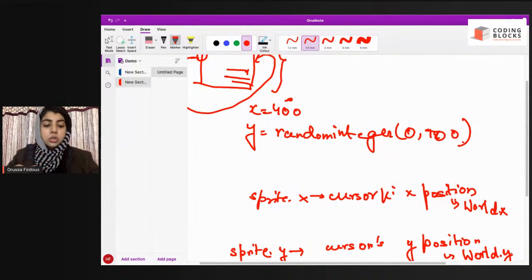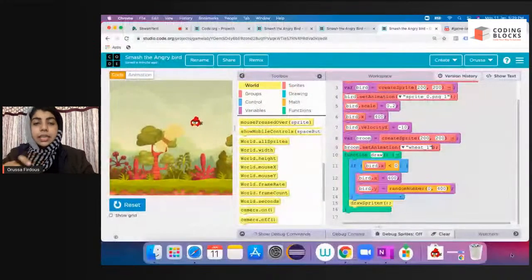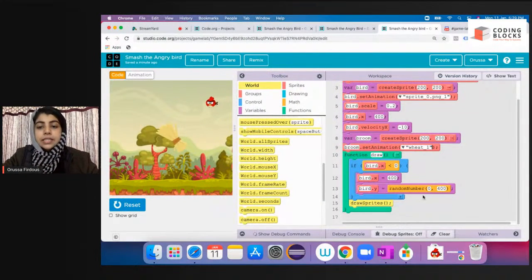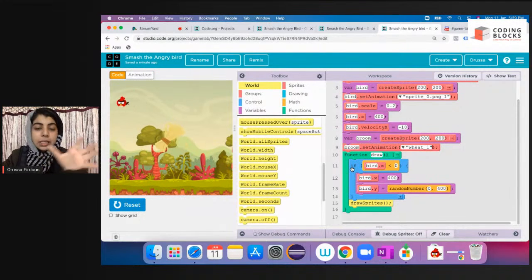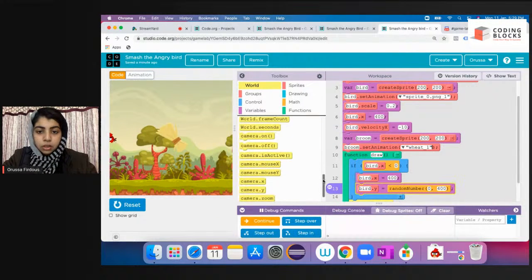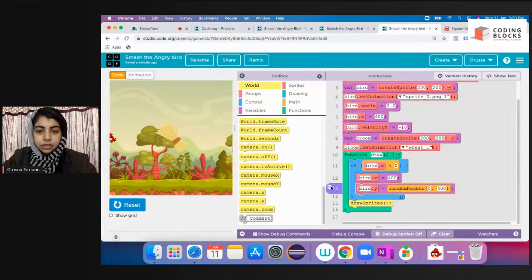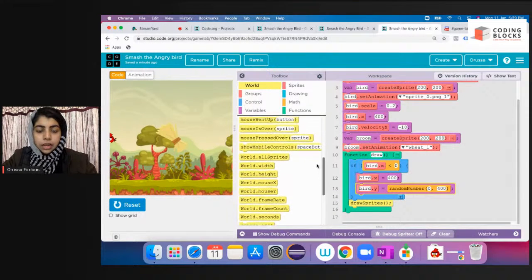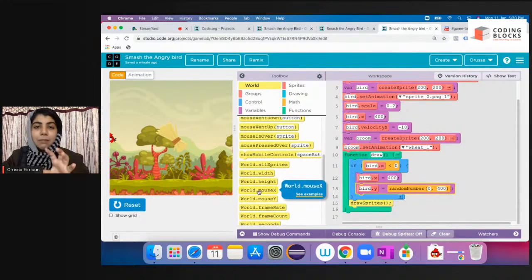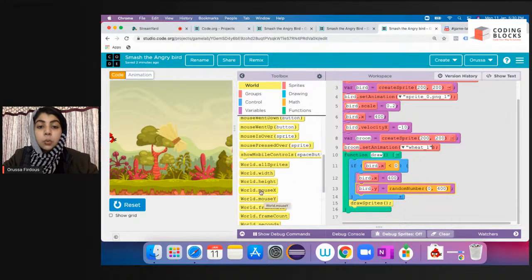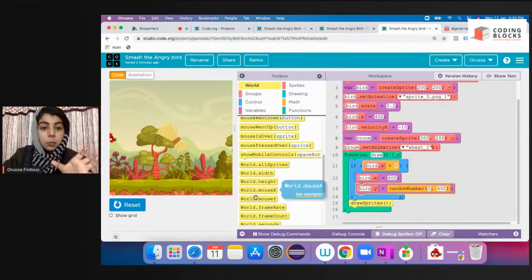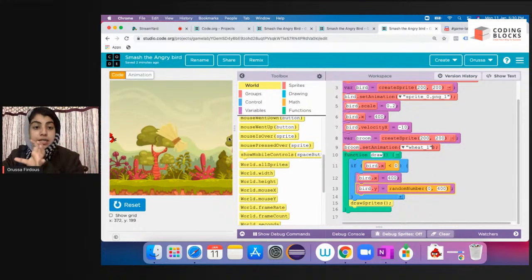What these blocks do, I'm not asking you to memorize or remember this thing. I'm just telling you how this works. So my broom's x position should be world.x. Where's that block? Wait a second. I can see world.mouseX. I'm sorry, pardon me. World.mouseX gives your cursor's x position, and world.mouseY gives your cursor or mouse's y position.